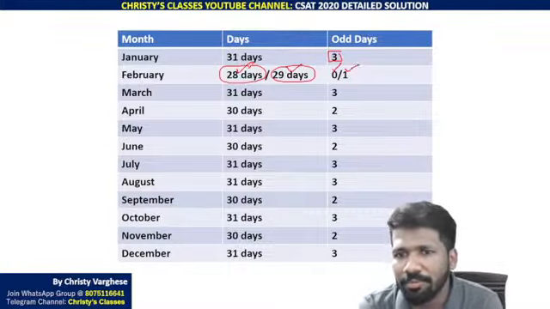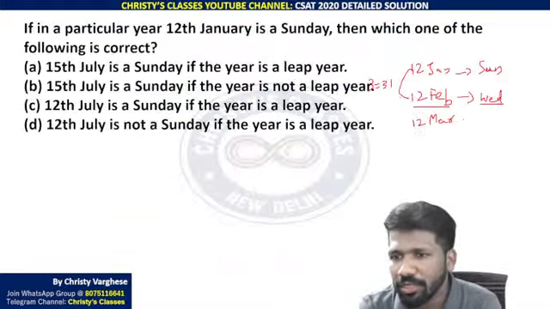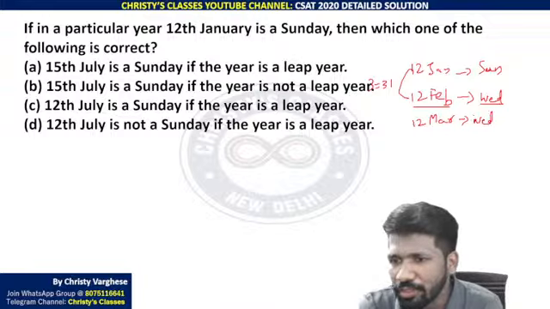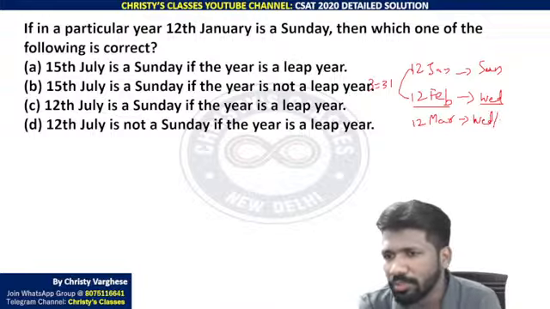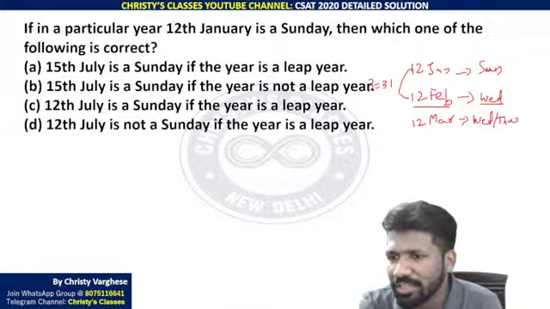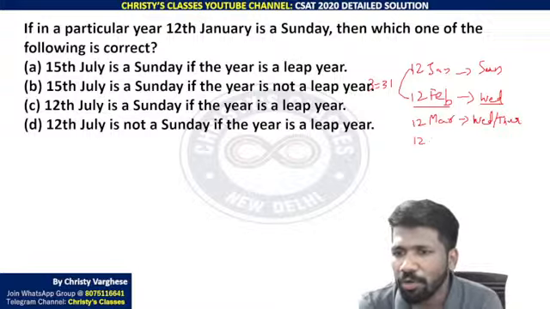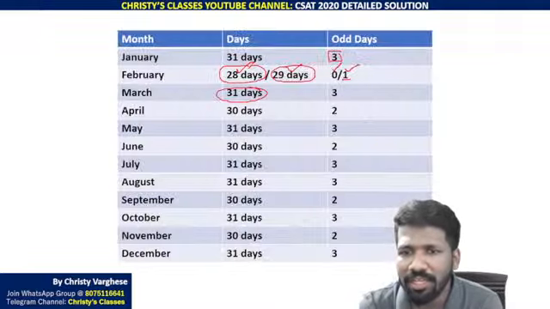29 is 1 more than a multiple of 7, so 1 day. That means 1 day shifting if it is a leap year, no day shifting if it is an ordinary year. So it can be Wednesday if it is ordinary, no change, or Thursday if it is a leap year. Understanding? Now 12th April, March month 31 days, that is 3 odd days.